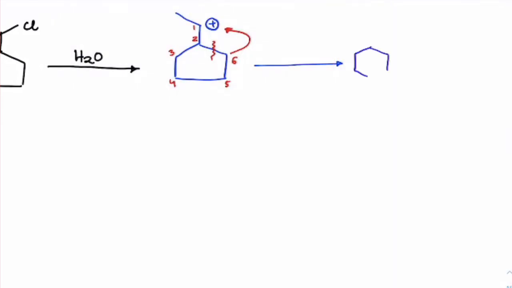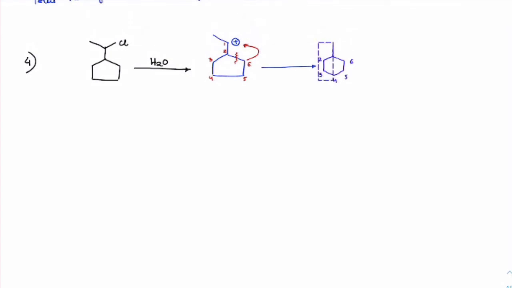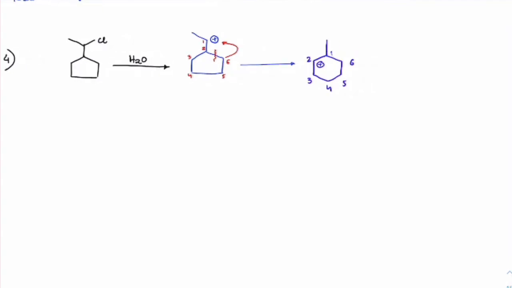So we have a 6-membered ring with first, second, third, fourth, fifth, sixth carbons, and on the first carbon there is already a methyl group on it. On the second carbon a carbocation is forming.